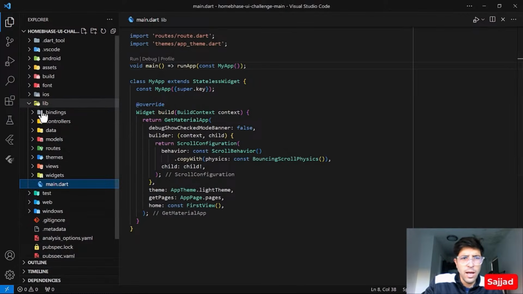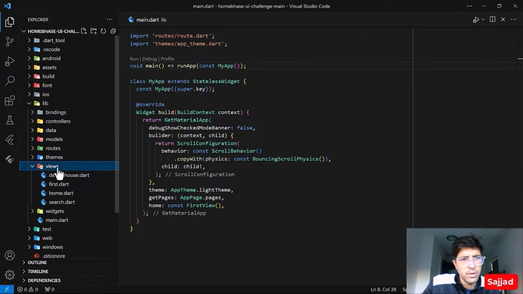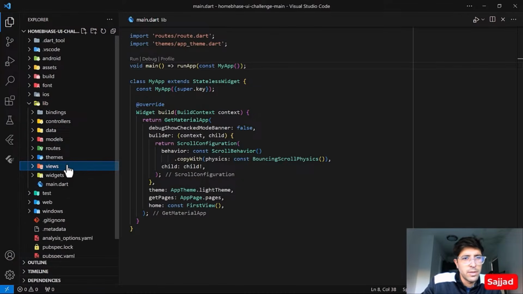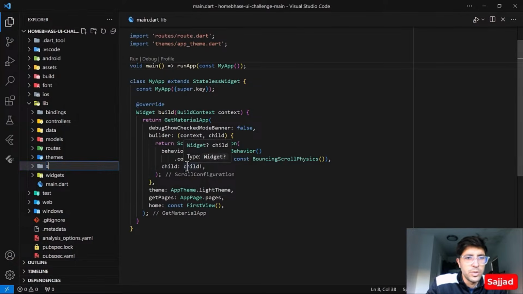Now I've noticed one other thing, that we have this folder over here, the views folder. Maybe he has a background in Android native development, and that's why he is using this term for pages or screens. But most of the time in Flutter development, people usually use screens, or you can also use pages.